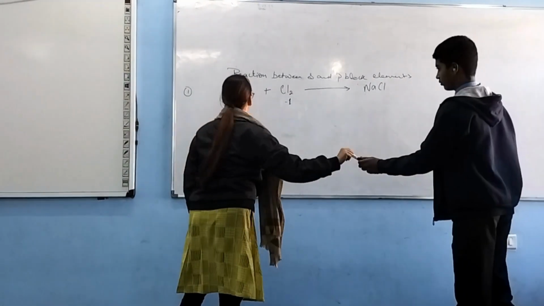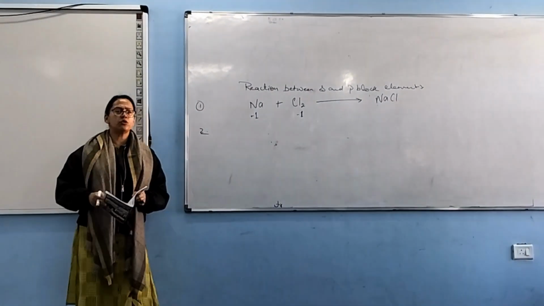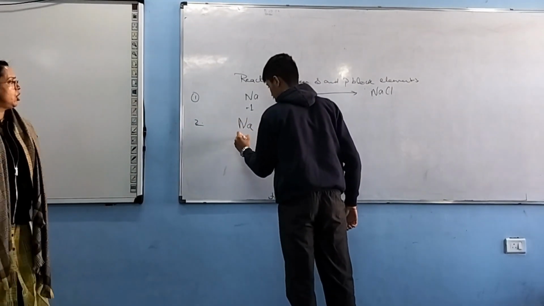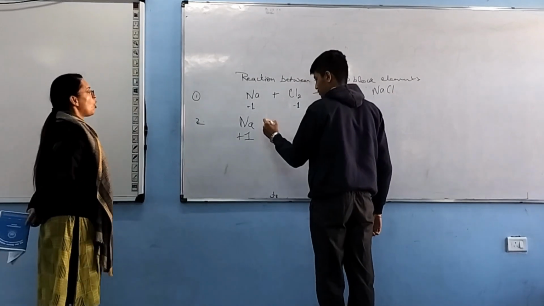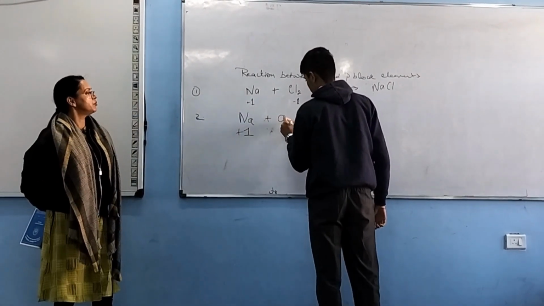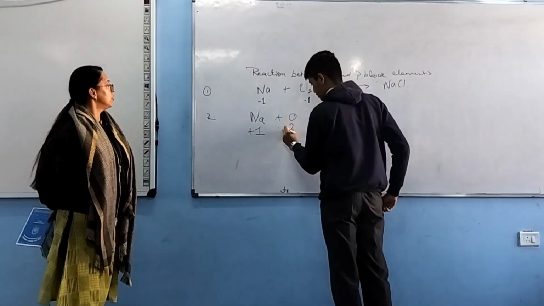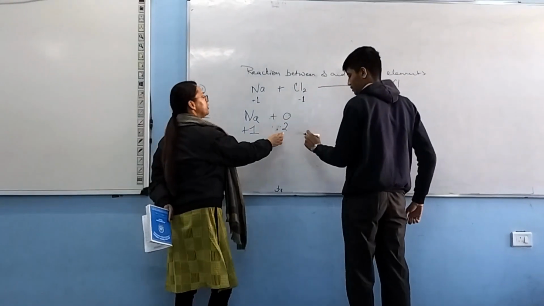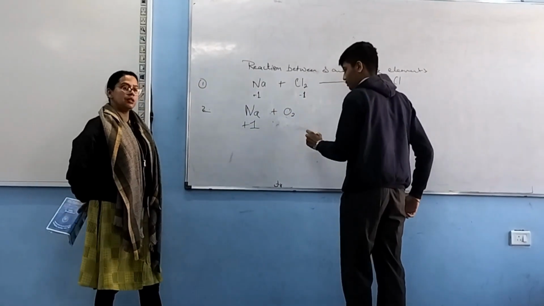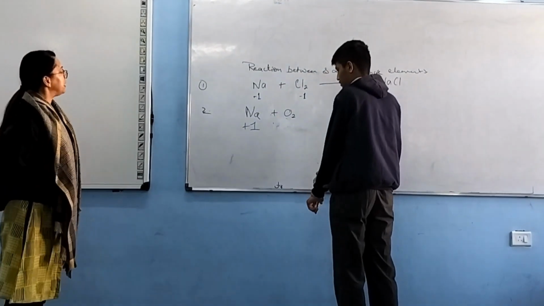Right. Number 2. Everybody keep writing in your notebook. Sodium plus oxygen. How will we write oxygen? O2. I am not asking you to write the valency now. First write oxygen. How are we supposed to write oxygen? Yes, oxygen again is a diatomic element. O2. Now write the valencies.